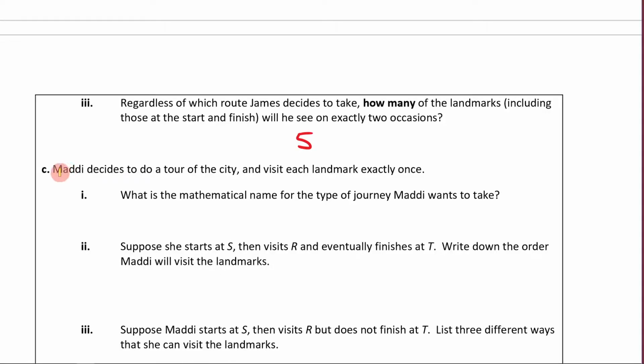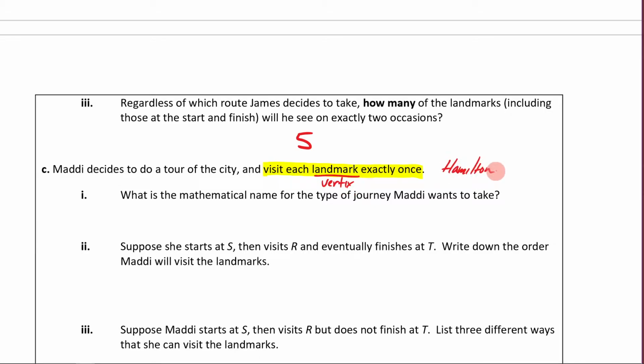Let's now answer this question. It says, Maddie decides to do a tour of the city and visit each landmark exactly once. Now, let's stop here for a second. We're dealing with landmarks. We know that the landmark is a vertex. So if we're worried about hitting each landmark only once, well, in our head, as soon as we think of a vertex, we think Hamilton.